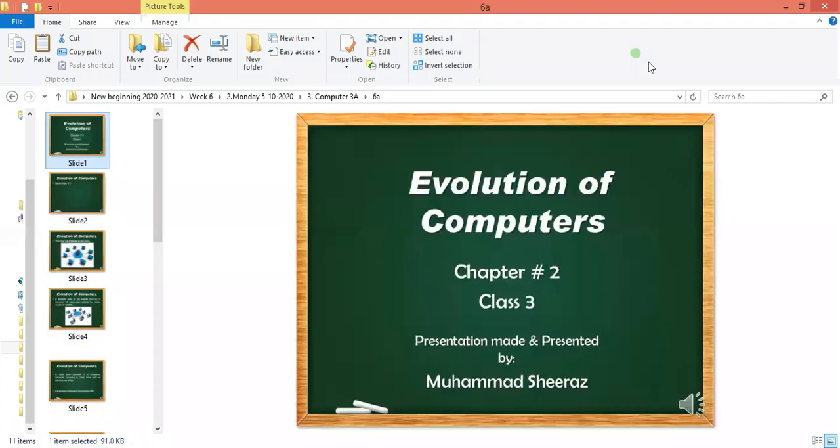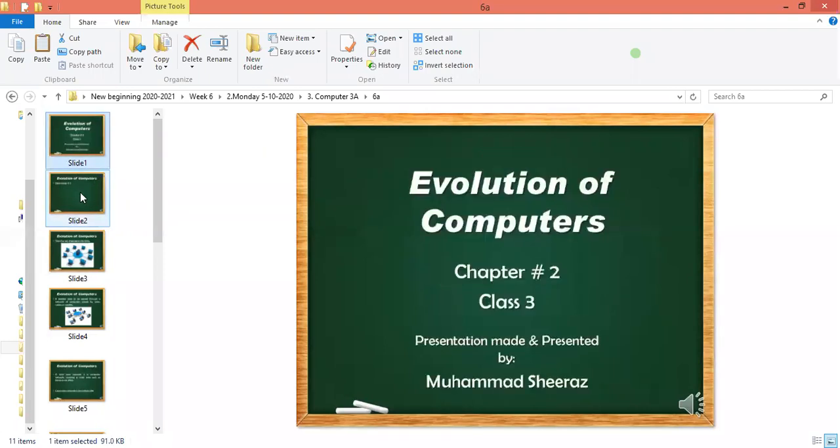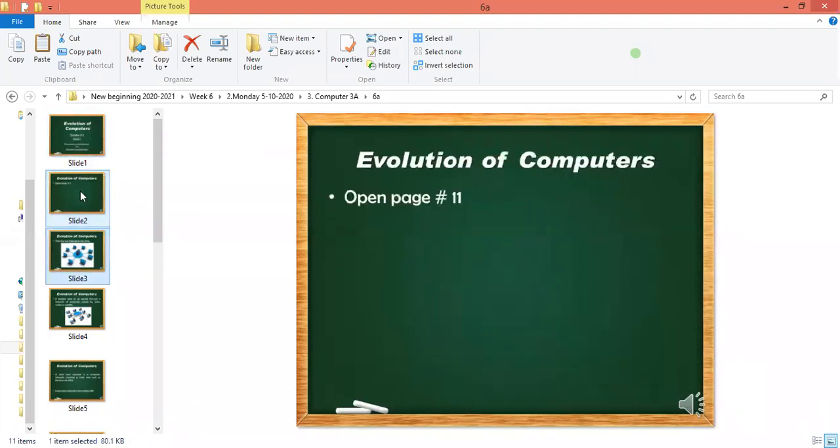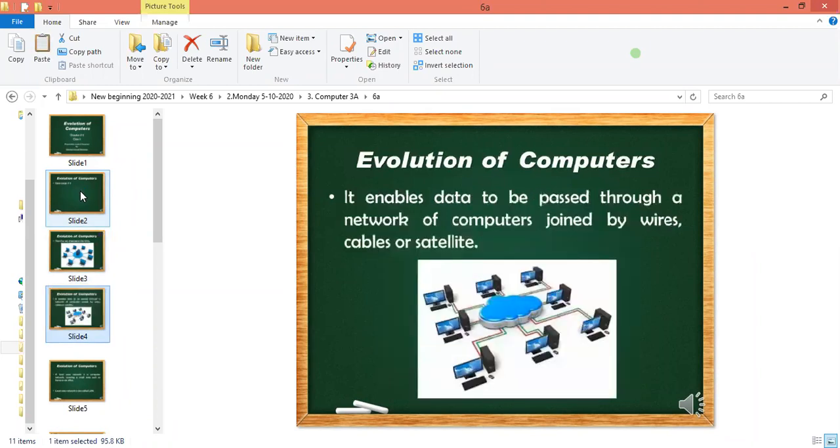In this point, we see about page number 11. We are doing chapter number 2 for class 3. In chapter 11, we see about the internet. What is the internet all about? The internet was developed in the 1970s, and it makes it possible for data to pass through a network of computers joined by wires, cables or satellite.